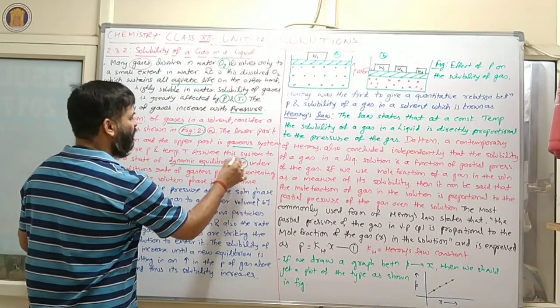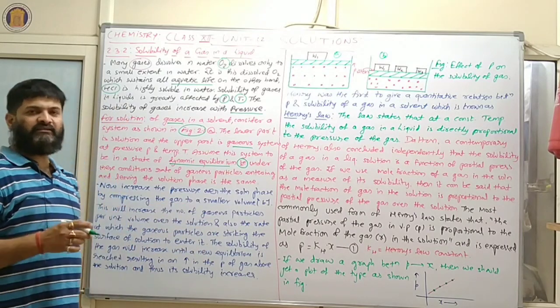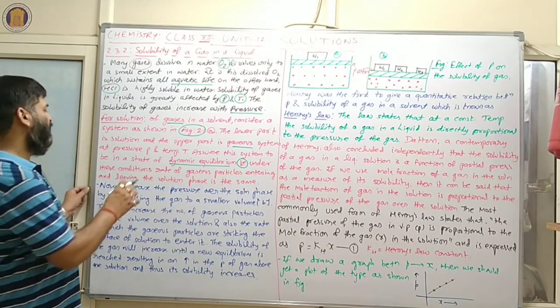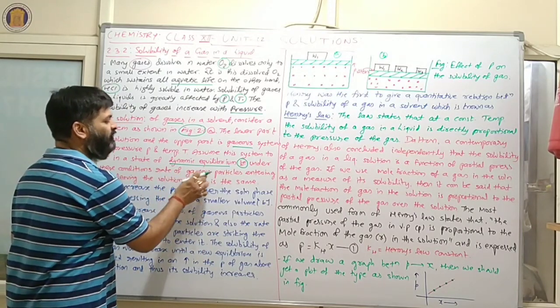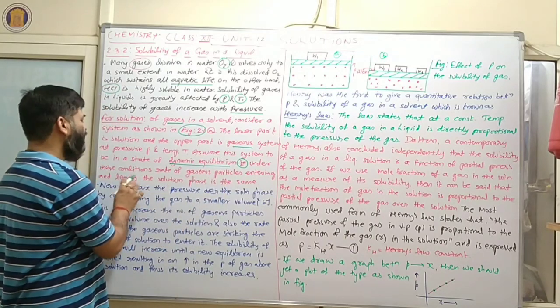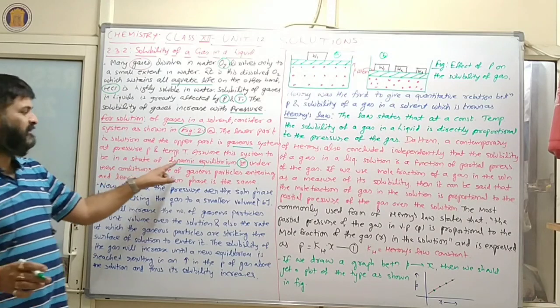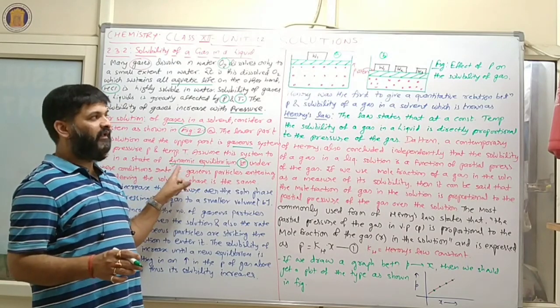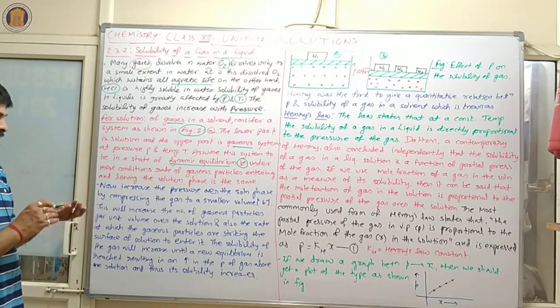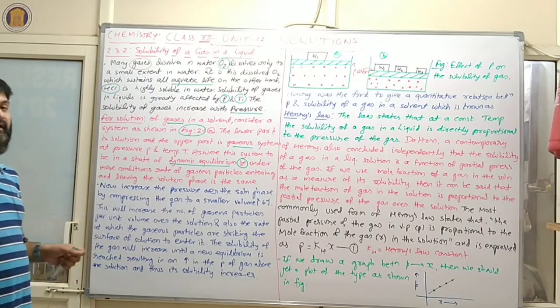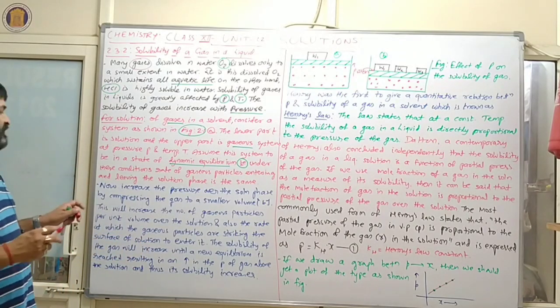What is dynamic equilibrium? Here the process will never stop. Under this condition, the rate of gaseous particles entering and leaving the solution phase is the same. On the basis of dynamic equilibrium, addition of gaseous particles and removal of gaseous particles will remain the same.